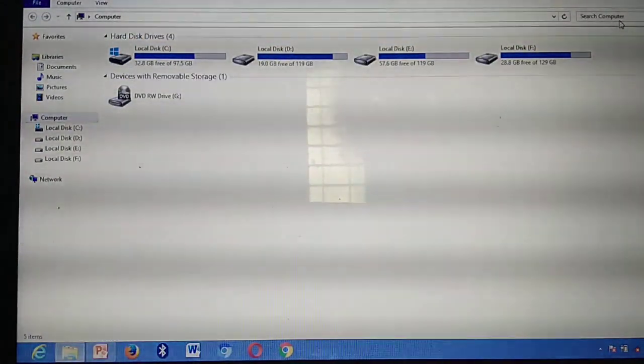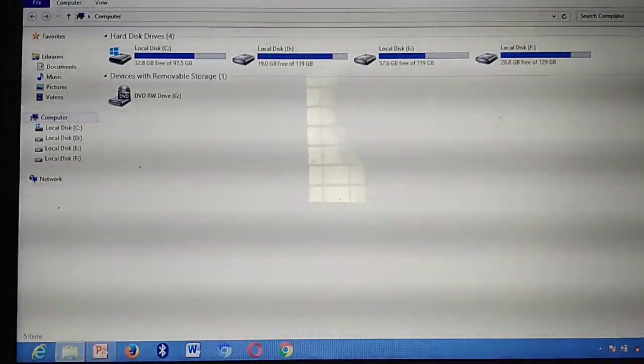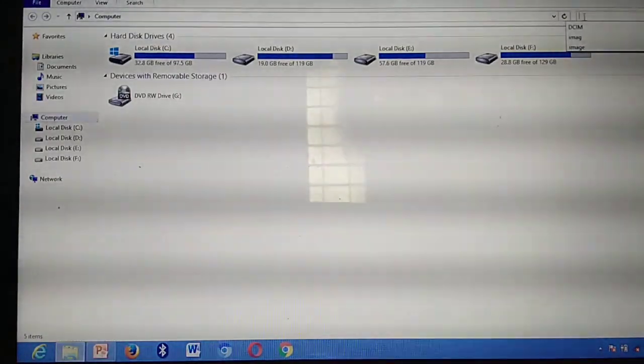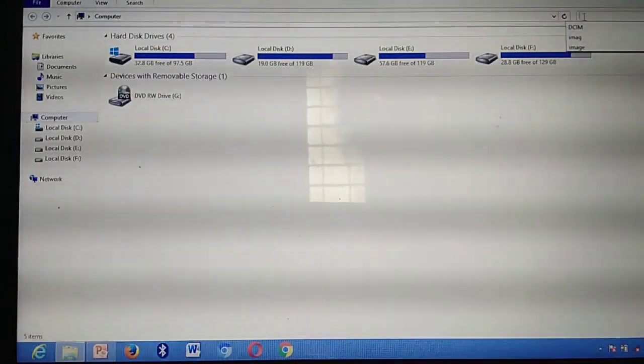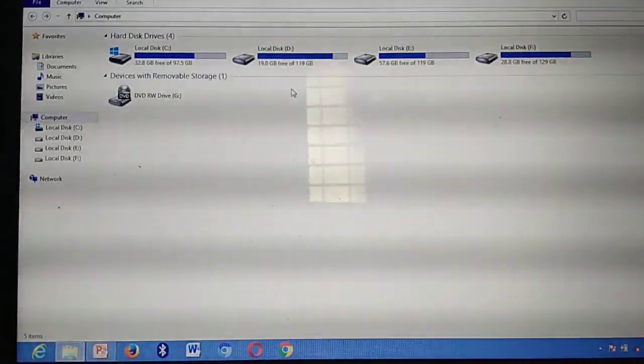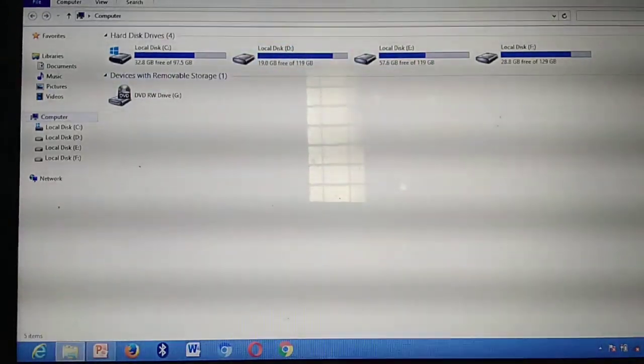Okay. So, in this computer icon, have you seen the search box at the top? Is it visible for you? Have you seen the search the computer box? So, the search box will be there. Okay. So, in the search box, you need to type which folder or which file you need to open. So here how many drives are there? C drive, D drive, E drive and F drive. 4 drives are there. Okay.